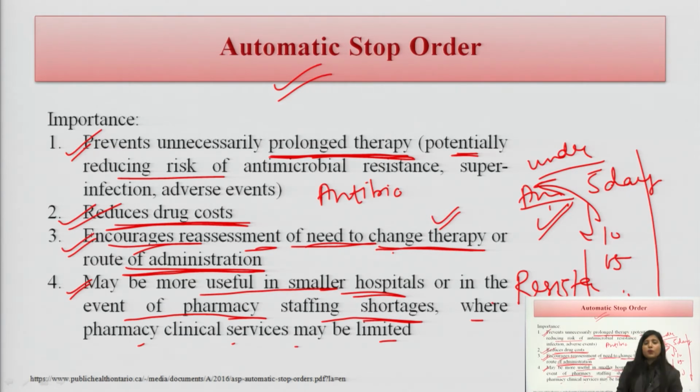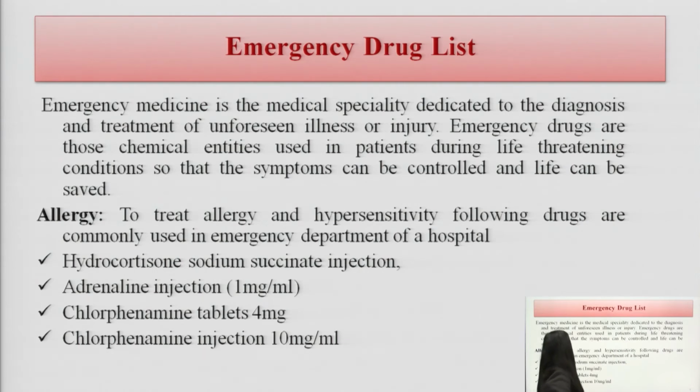As I told you in the previous slides also, when there is a lack of vigilance by the clinical pharmacist, or a lack of pharmacy clinical services, a shortage of staff, it is the best method to improve the treatment.